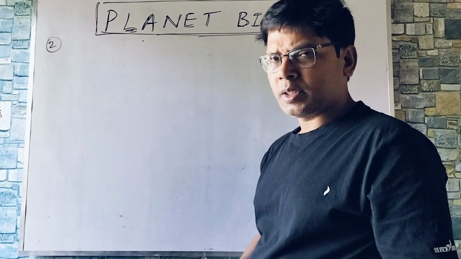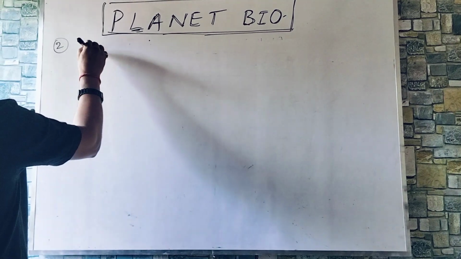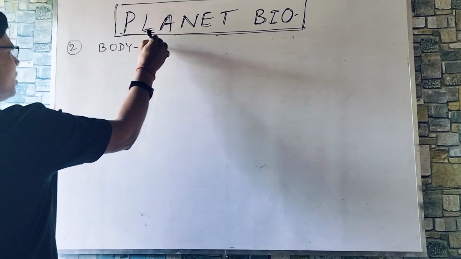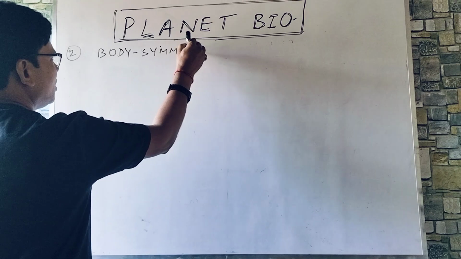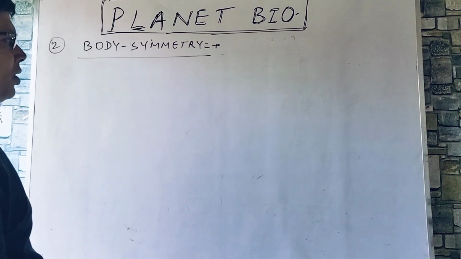Now my dear students, another basis of classification is body symmetry. This is the second one, body symmetry. Very simple to study. Types of symmetry.